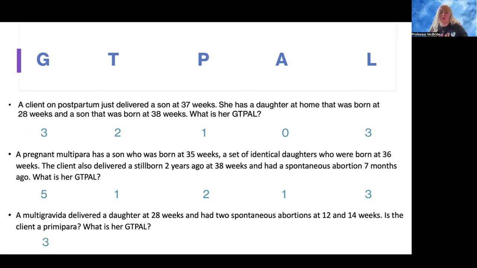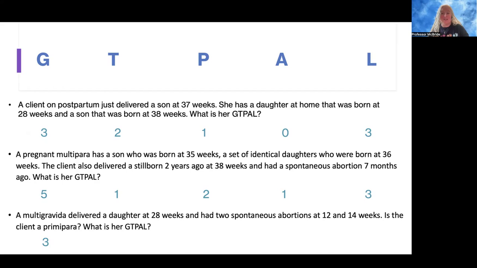Now it wants to know, is she a primipara? We know she's a multigravida. But remember, a primipara means that she has only completed 1 pregnancy past 20 weeks gestation. So when we look back at the scenario, she has the daughter that she delivered at 28 weeks, and then she had a spontaneous abortion at 12 weeks, and she had a spontaneous abortion at 14 weeks.